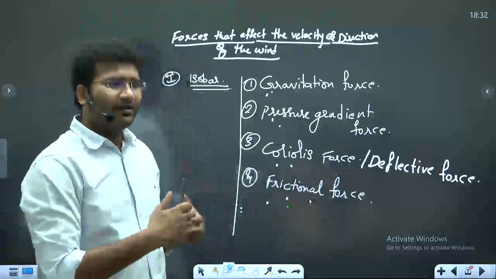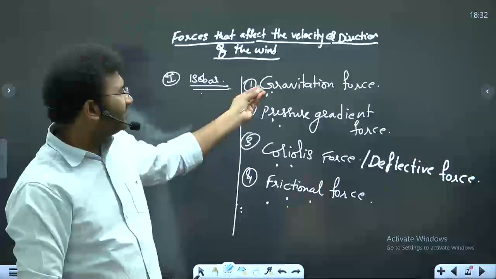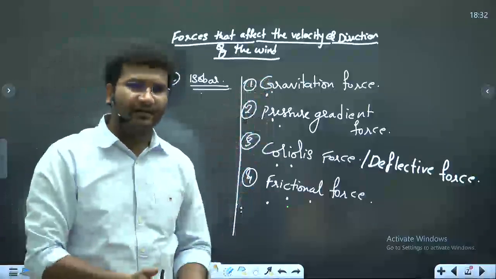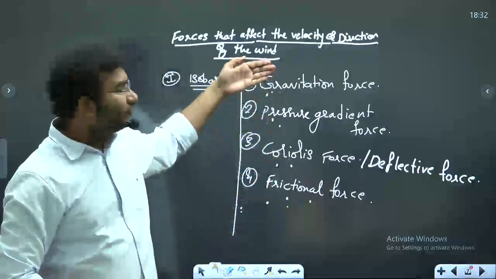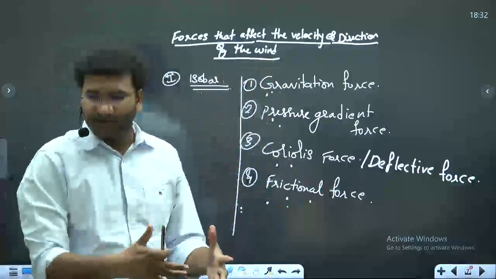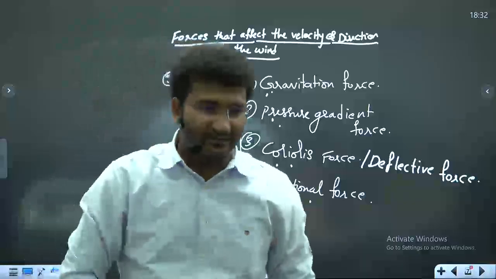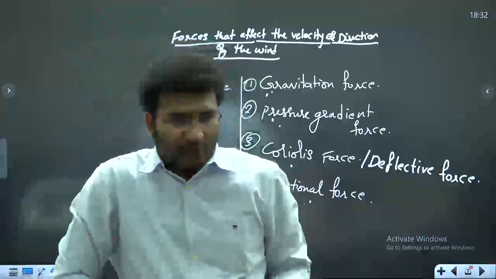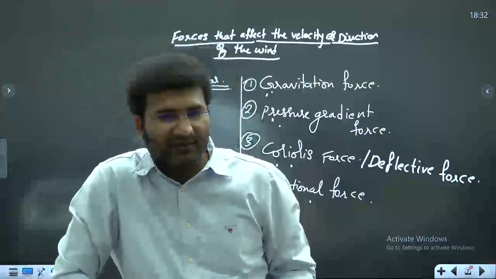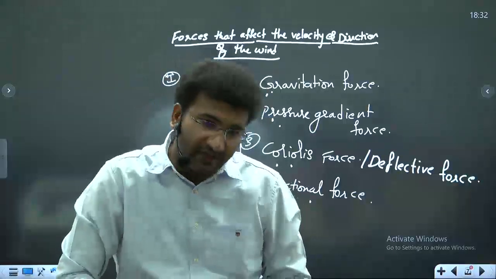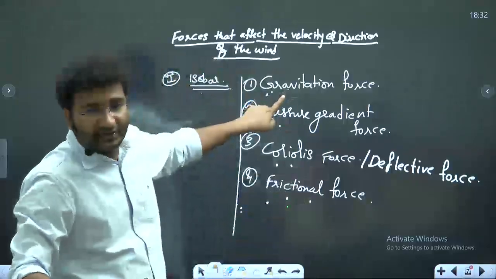But in one or the other way, you will always see that either gravitational force or pressure gradient force will have their impact. But sometimes one of these forces will overpower the other forces, and then they will take the wind in one direction. ठीक है? You should not always think that, sir, यहाँ पे Coriolis force ही लगना है. नहीं. कभी कभार Coriolis force को overpower करने के लिए ये force हो सकता है.